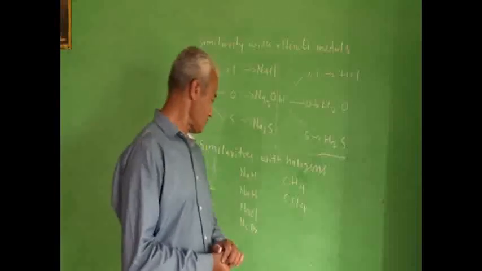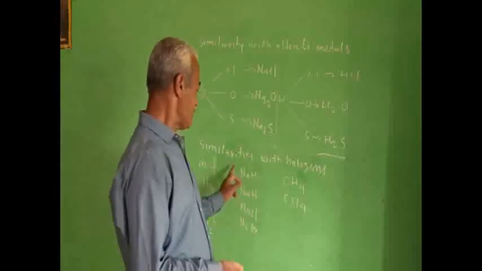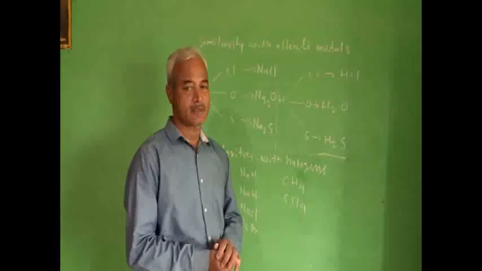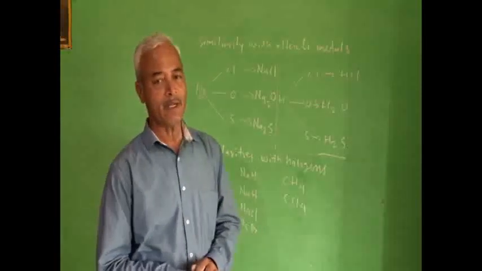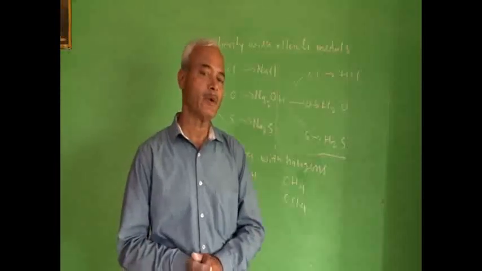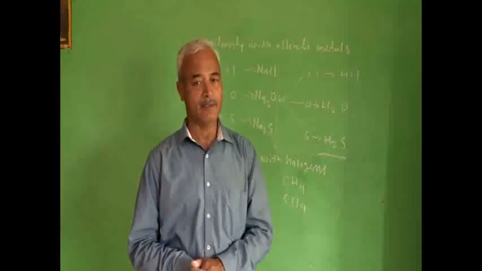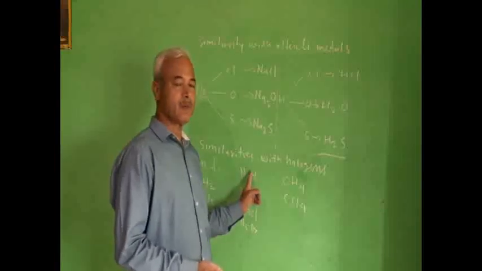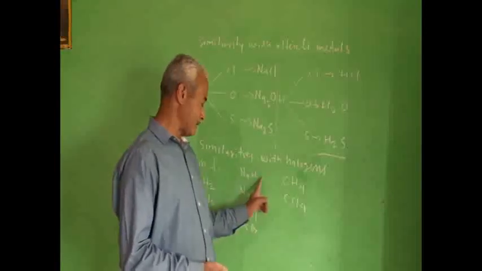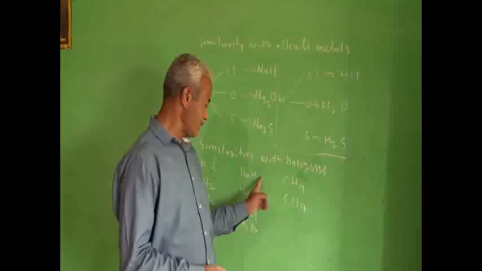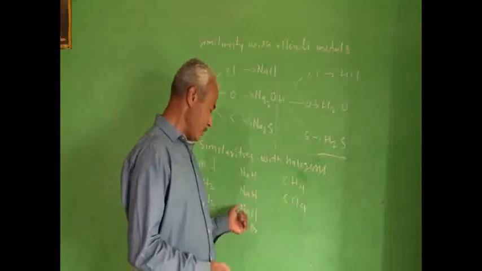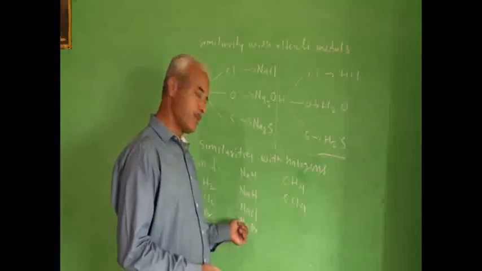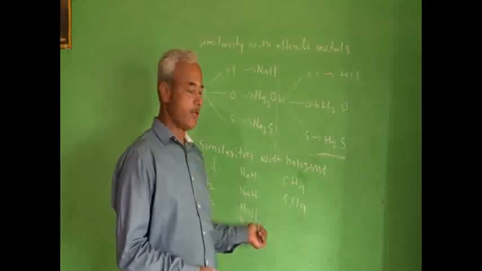Then, the reaction of hydrogen with the metals. When hydrogen reacts with a metal, it forms a compound called hydride. For example, sodium reacts with hydrogen to form sodium hydride. Sodium reacts with chlorine to form sodium chloride. Sodium reacts with bromine to form sodium bromide.